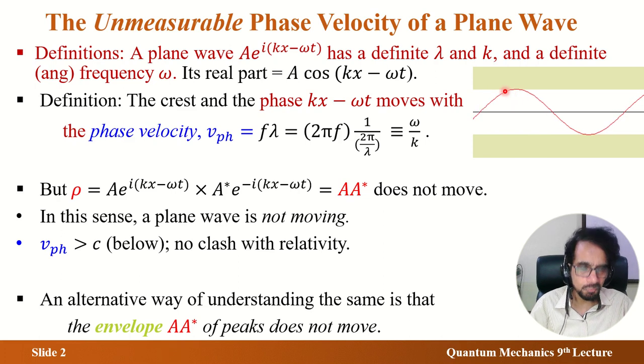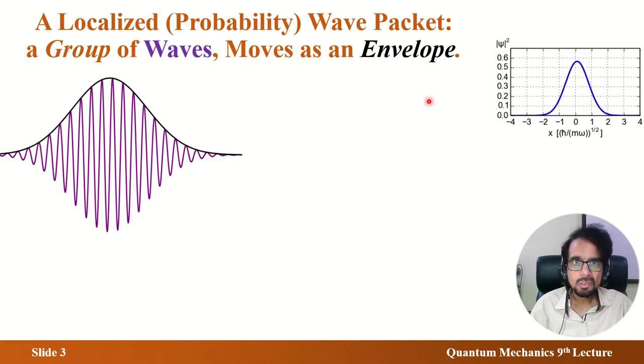Next we have to tell you what is the physical velocity, the measurable one. For that I pointed out the word envelope, and here I point out again what an envelope is. A quantum particle has to be a localized wave, since its probability has to be in a limited region, so that the total remains 100%.